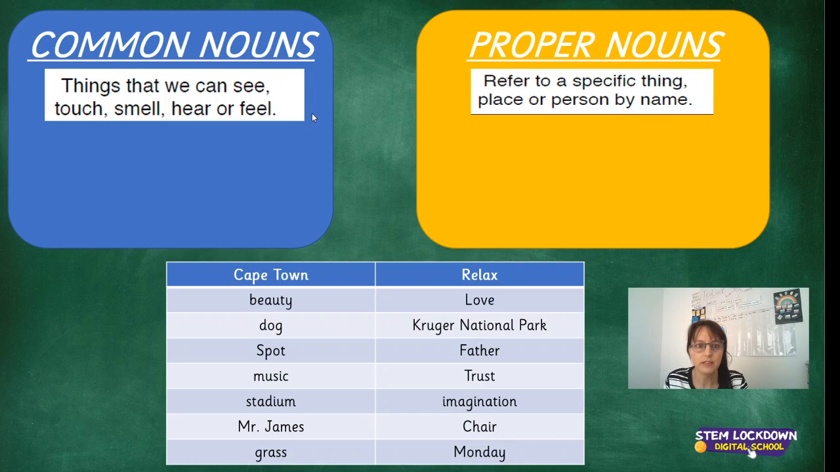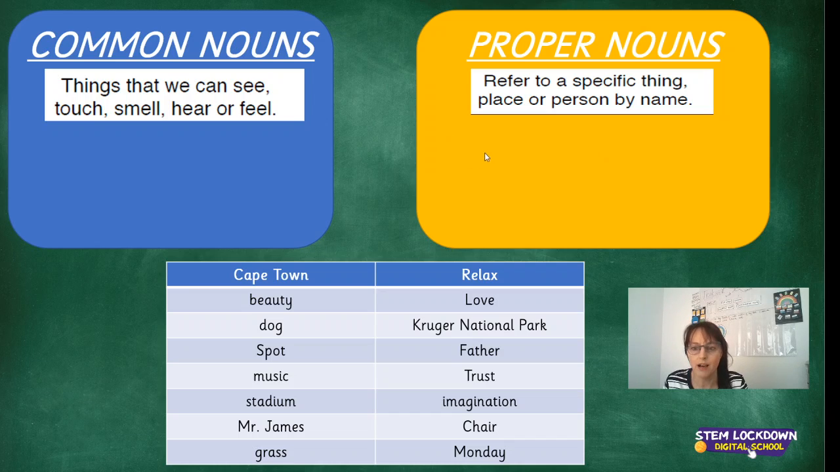Right. So now, common nouns, things you can see, touch, smell, hear, or feel. Proper nouns refer to a specific thing, place, or person. So I've put together a little table, and I'm going to go through with you what goes where. So for example, let's look at Cape Town. Is Cape Town a common noun or a proper noun? Well, first of all, ask yourself, does it start with a capital letter? Yes. The moment you see it begins with a capital letter, you know that it is a proper noun. That's how you identify proper nouns.